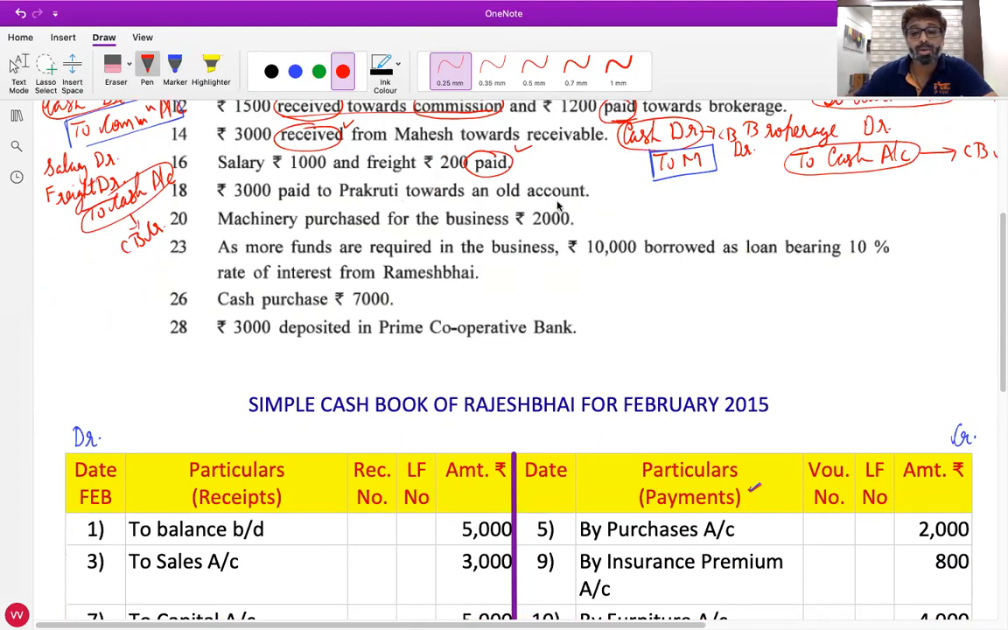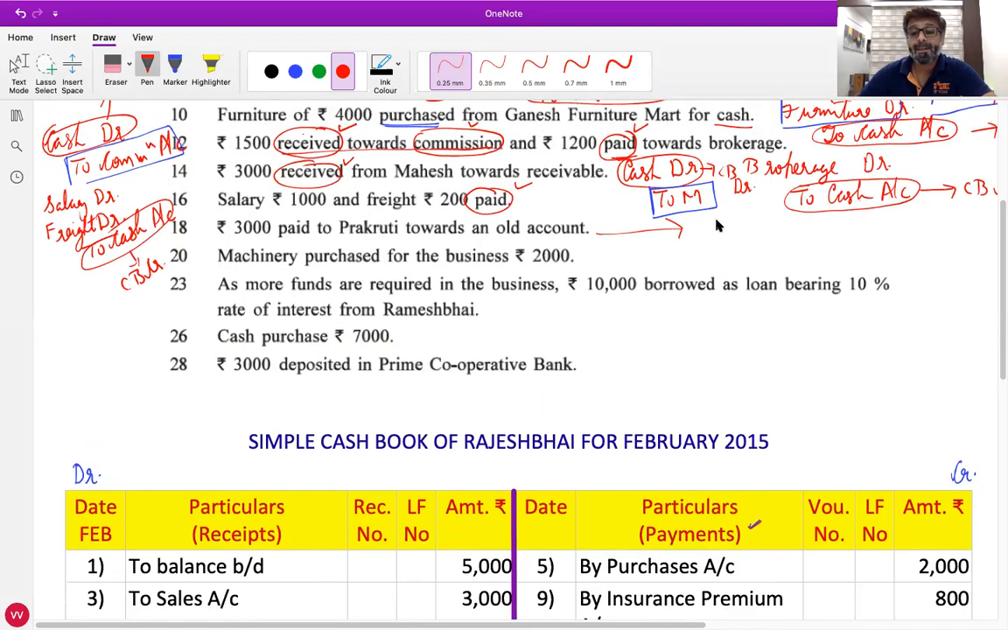3,000 paid to Prakriti towards an old debt. What will be the journal entry for this? Prakriti is the receiver, debit the receiver, Prakriti account debit. Cash goes out, credit what goes out, cash account. Very good. Now, where will it be recorded in the cash book? Credit side. Why? Because the cash account is credited, in the cash book it will come on the credit side.